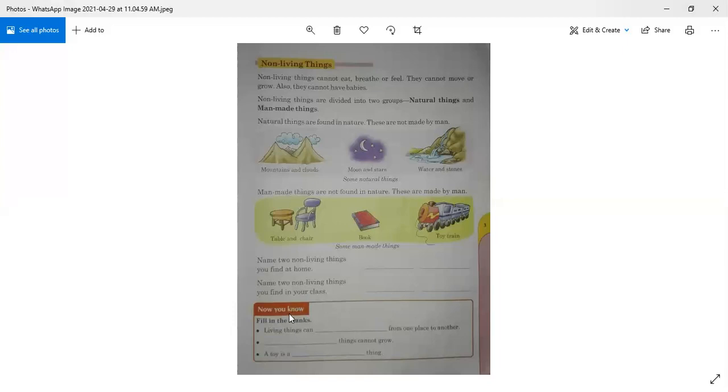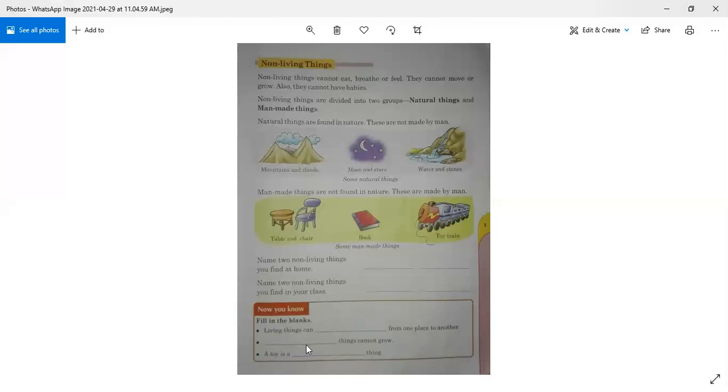Now you know. Let's fill in these blanks. There are three blanks given here, three statements. Let's fill them. So now you know that living things can dash from one place to another. What can you write here? Move. Yes, living things can move from one place to another.